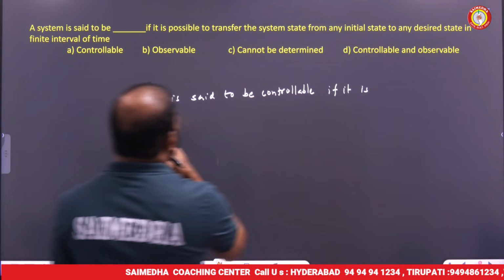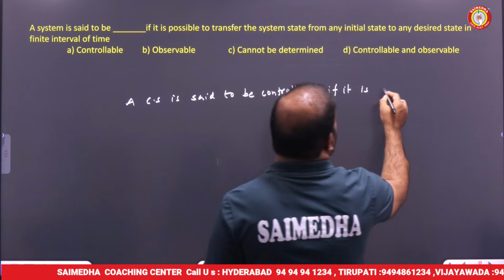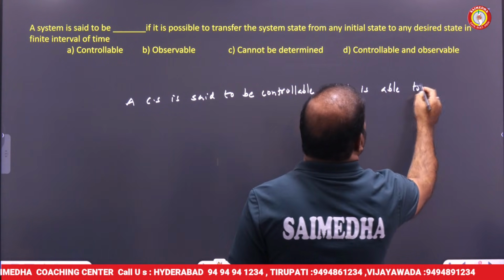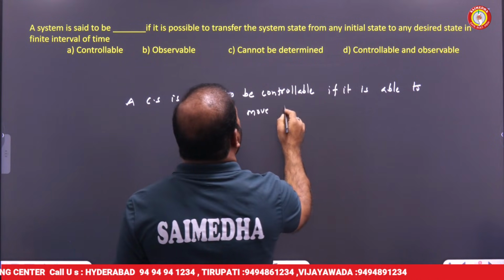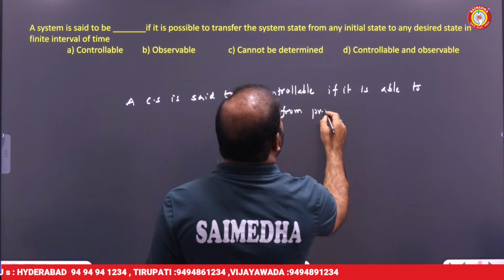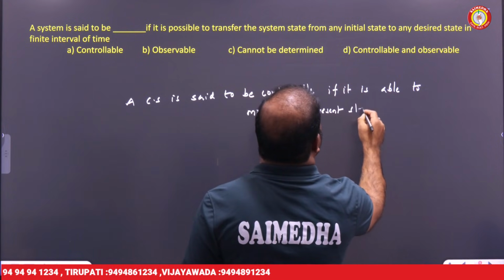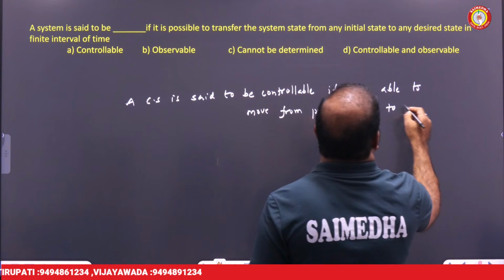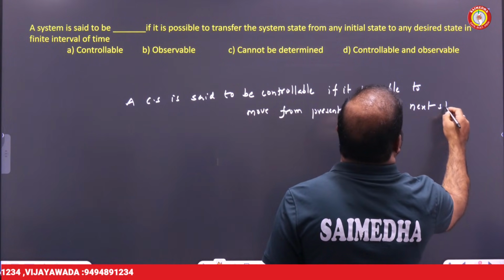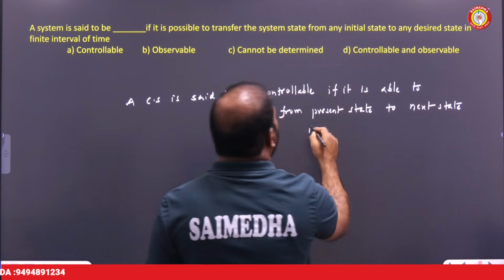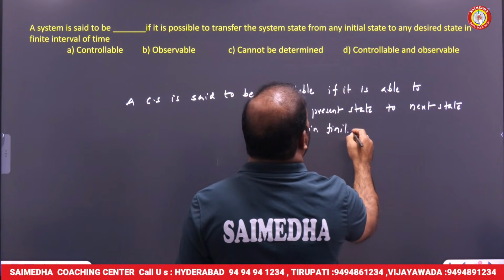So here, a control system is said to be controllable if it is able to move from the present or initial state to the next state or any state in a finite time interval.